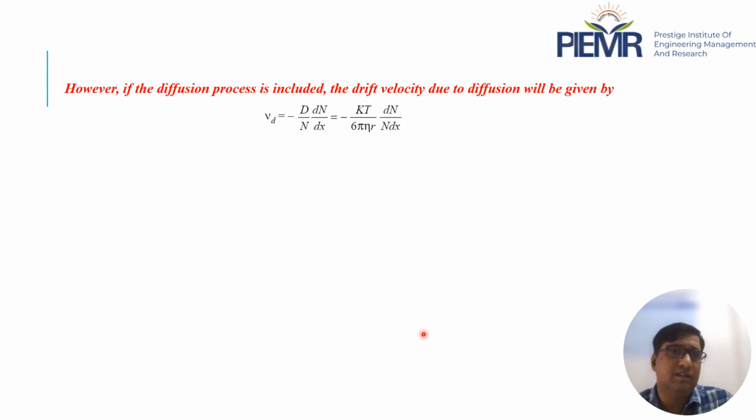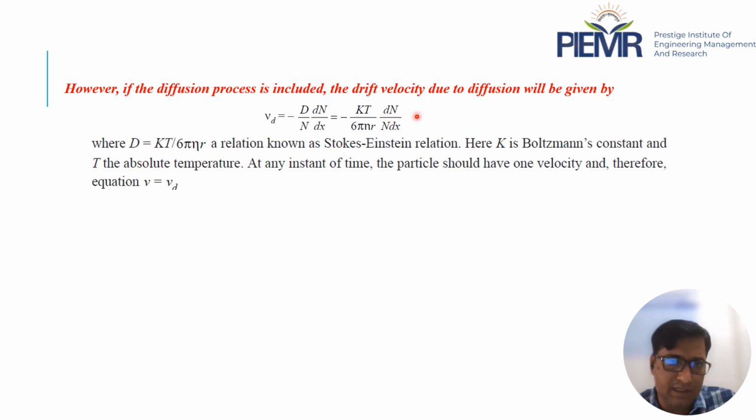Further, if the diffusion process is included, the drift velocity due to the collision will be given by minus D by n times dn upon dx, and this can be written as here, where D equals kT upon 6 pi eta r, a relation known as the Stokes-Einstein relation. Here k is the Boltzmann constant and T is the absolute temperature.